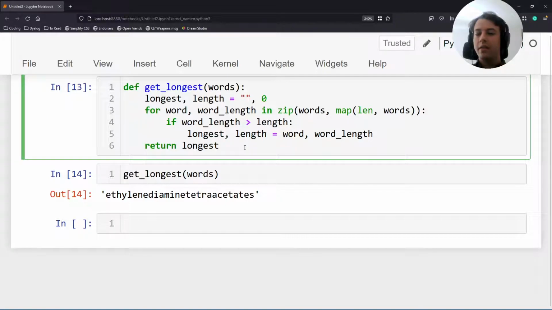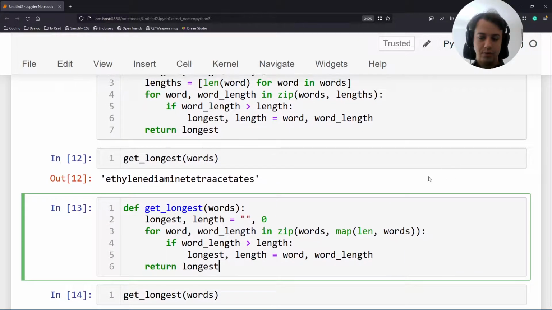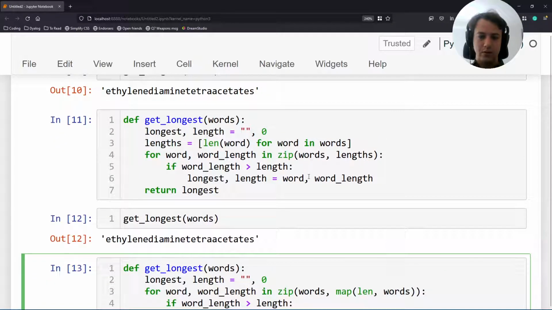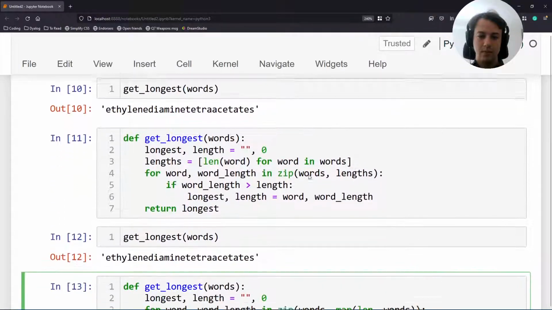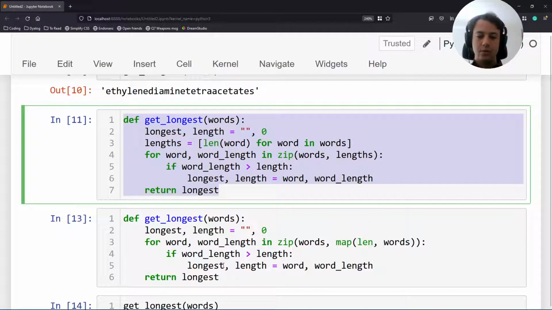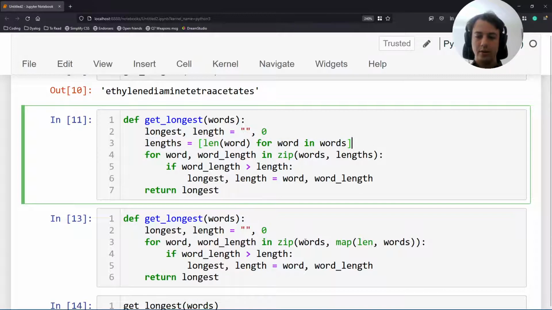What can we do? Is there anything we could try? Are there any changes we could make? Are there any ways in which we can try to improve this? And actually, there's a train of thought we could follow, we could explore. And I think it's nice if we can show both of these at the same time. It's difficult to show both for some reason. Let's see, can I go? I can't. Okay, I'm going to erase this. Right. So there's these two versions here, and they're quite similar, right? The only change is where we are computing the lengths.